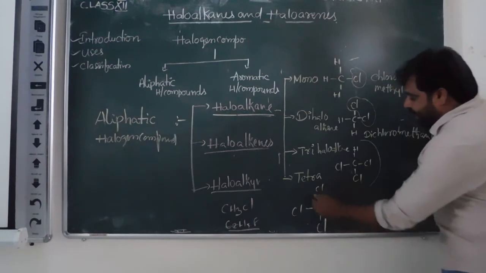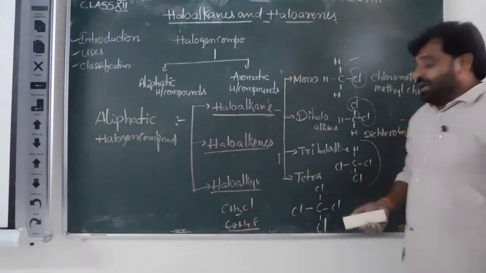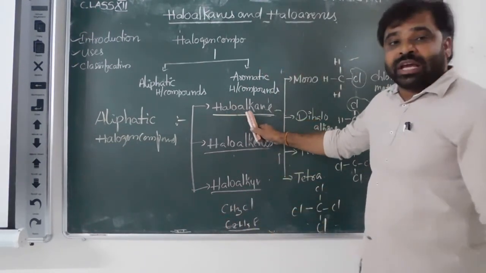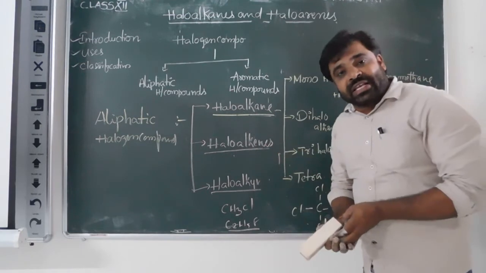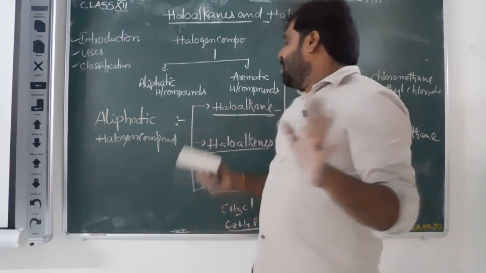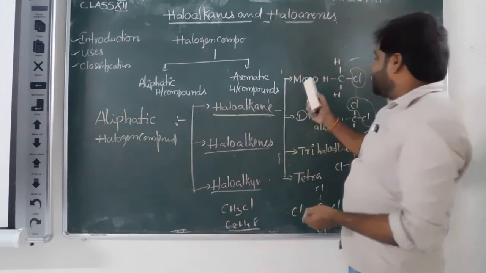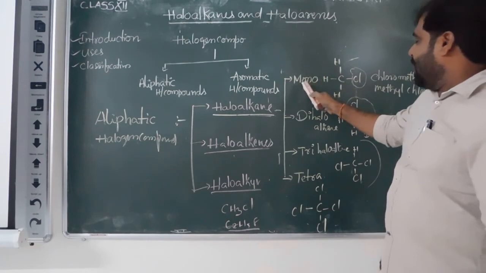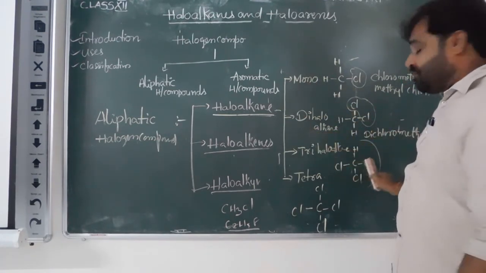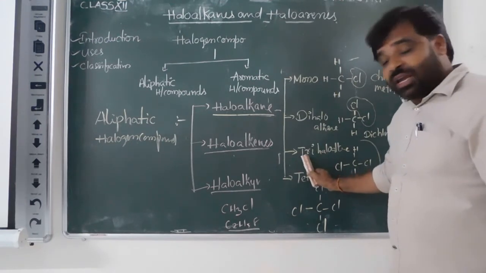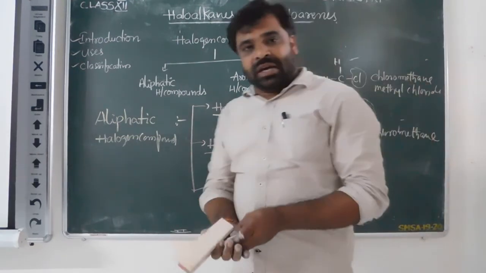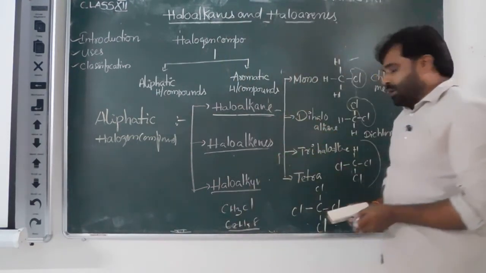The name of this compound is tetrachloromethane or carbon tetrachloride. Clear? So haloalkanes can be classified into four categories on the basis of number of halogen atoms present on the aliphatic carbon compounds: mono, di, tri and tetrahaloalkanes. Clear? Okay. Write down, please.